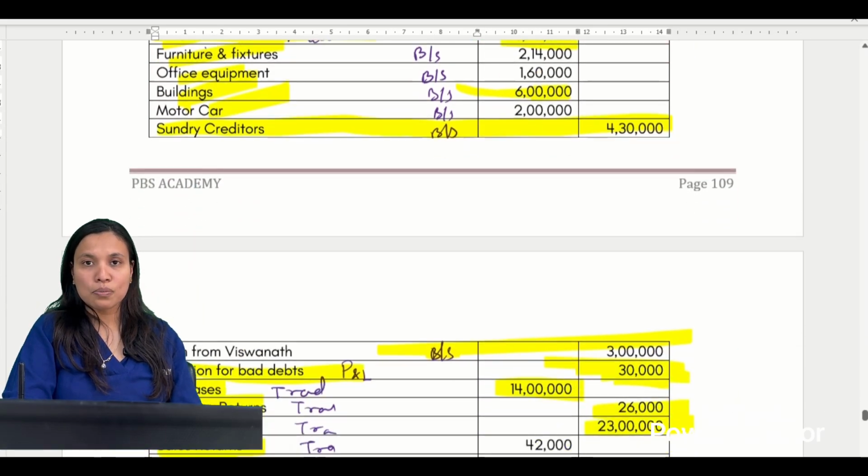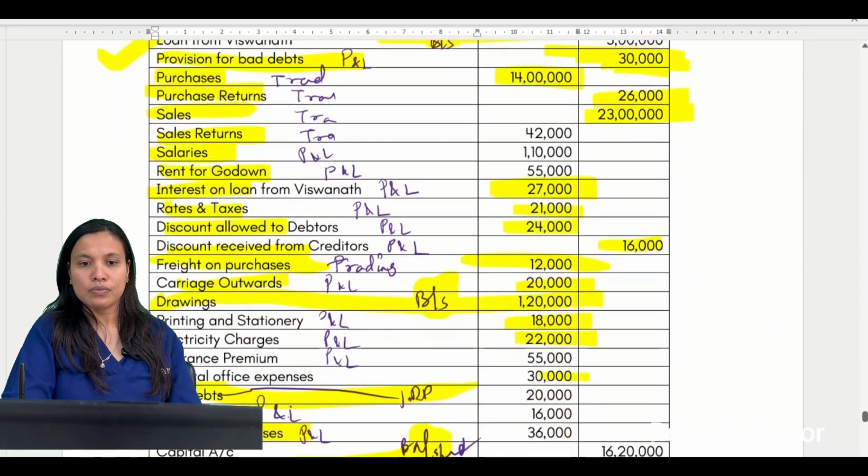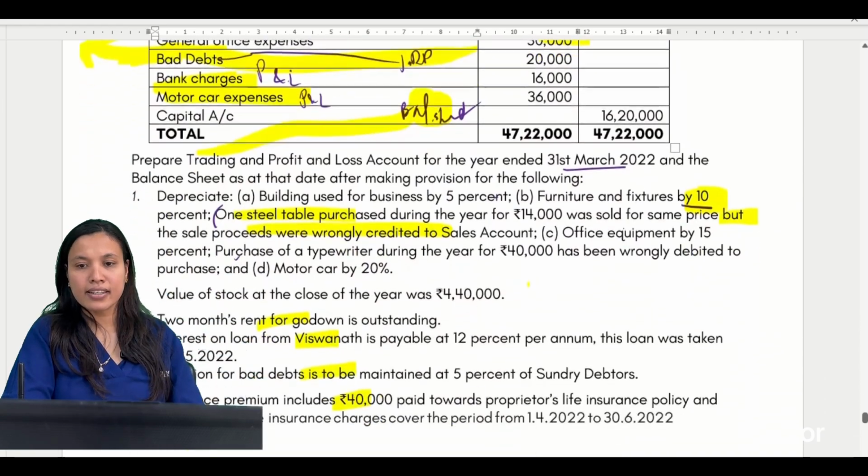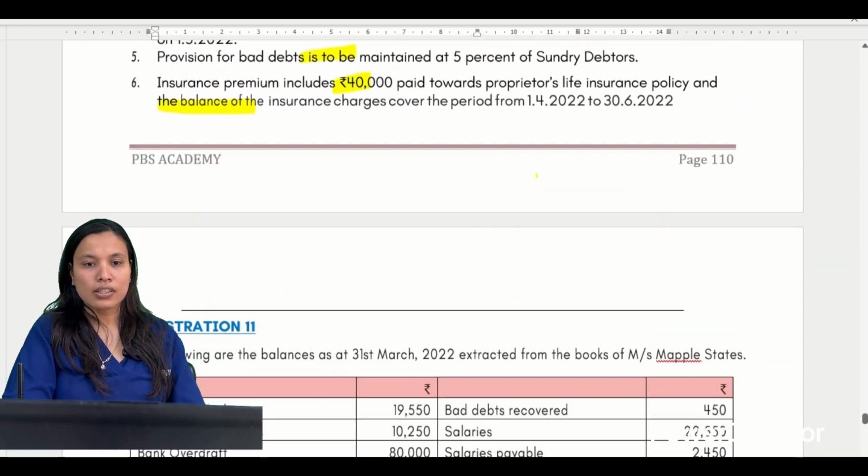Clear है? कुछ भी doubt है? So go through, revise again and again. If not, you can always contact me.